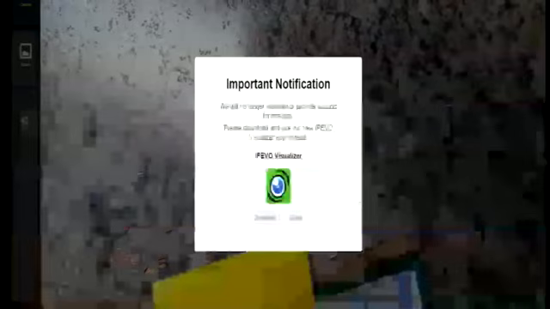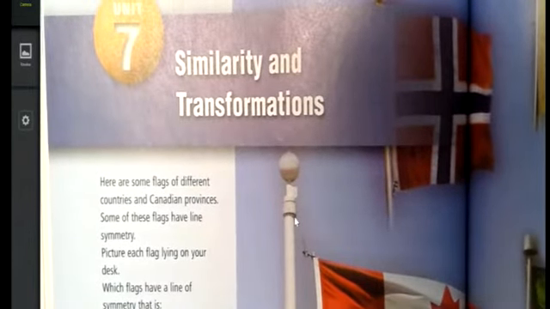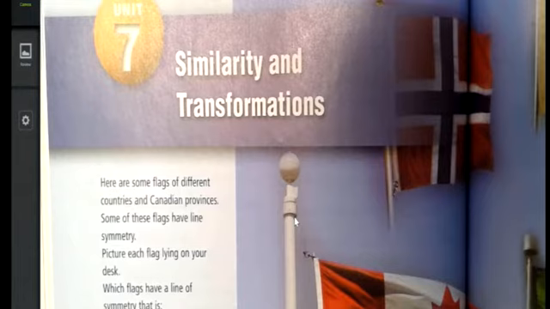All right. Now to begin with the more serious business of today. Flip to page 314 and 315 of your textbook. And we will proceed. The unit is called, as you can see on page 314, Similarity and Transformations. Now, a very important concept in similarity and transformations, which we've done before. Today's lesson will consist of review of previous concepts.